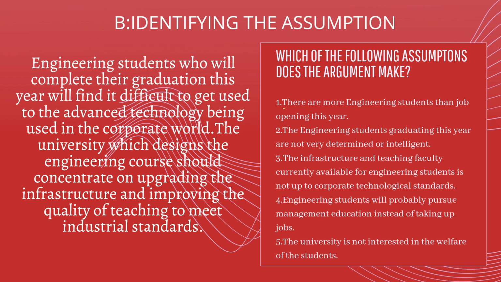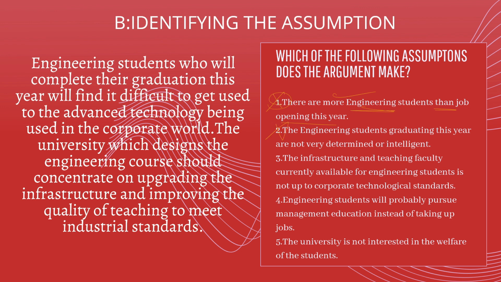On this premise, we have to make the assumption. If we consider the first option, this is completely irrelevant. Nowhere is it mentioned that the engineering students are more than the job openings. So we can eliminate this option. Let's go to the second option. The engineering students graduating this year are not very determined or intelligent. This option may be true. However, if the author had made this assumption, then the suggested course of action wouldn't have been related to the university upgrading infrastructure, right? So option 2 can also be eliminated.